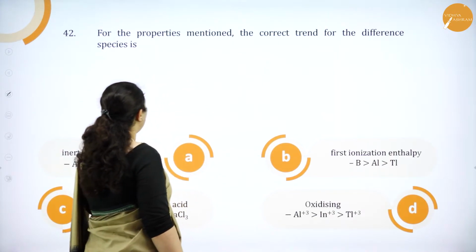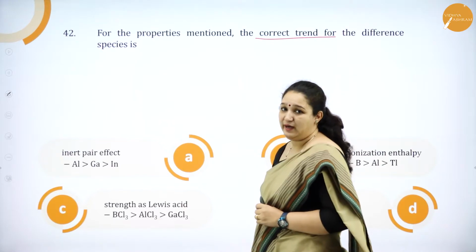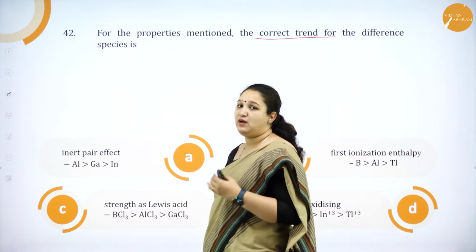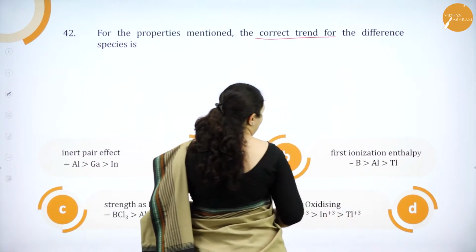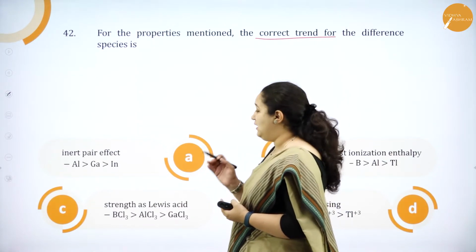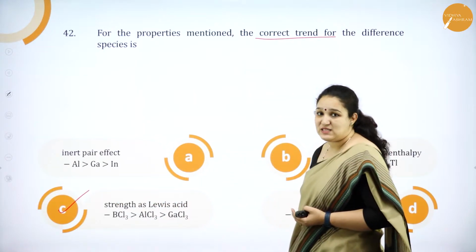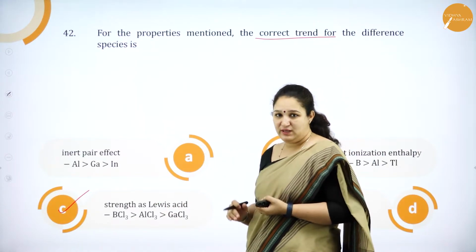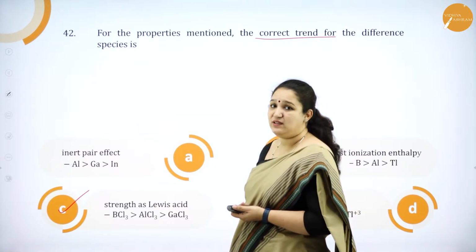Here, for the property mentioned, you have to tick the correct trend. So inert pair effect, as we come down the group, it will go on increasing, not decreasing. So it is wrong. Also ionization enthalpy, there are some exceptions in group 13, so it is not right. The correct trend is the strength as Lewis acid. As we come down the group, the tendency to accept electron decreases and thus Lewis acid strength also decreases. So this is the correct answer.